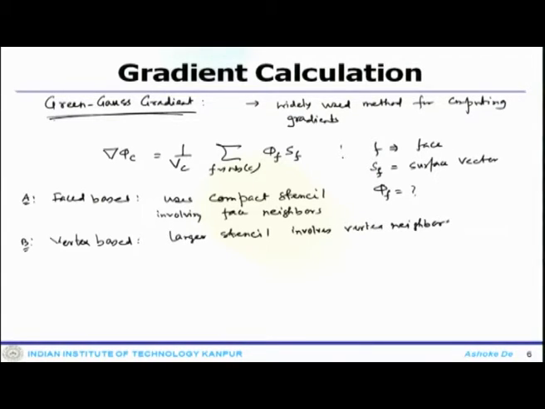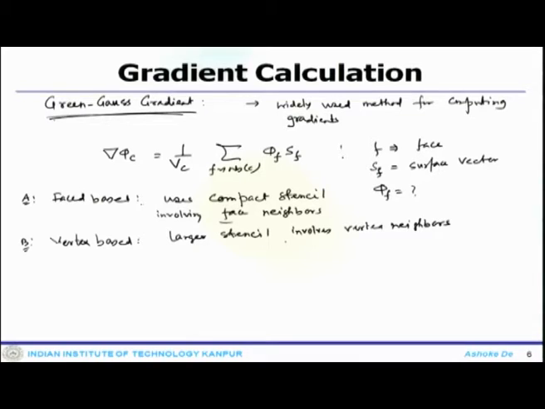So, essentially in all these approaches you need information from the neighbors. Sometimes it is the face neighbors, sometimes the vertex neighbors, and the number of cells in this extended stencil is about twice that required for the face based approach.